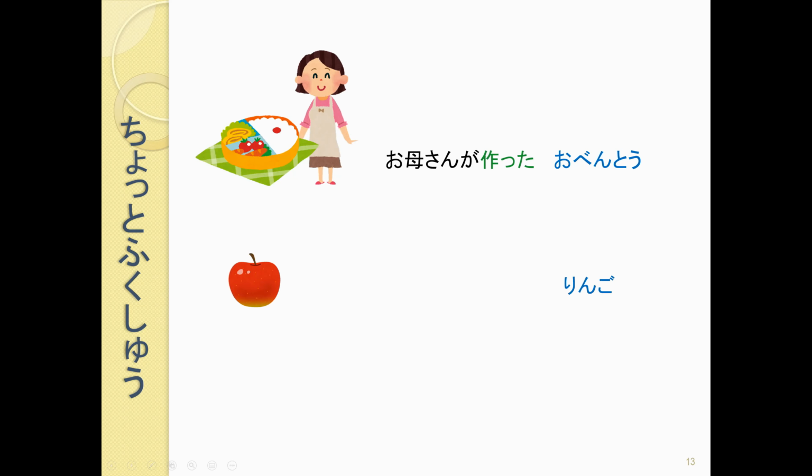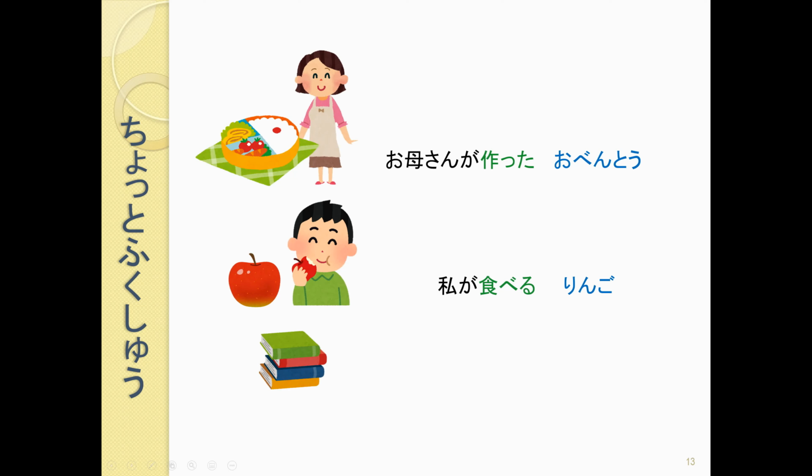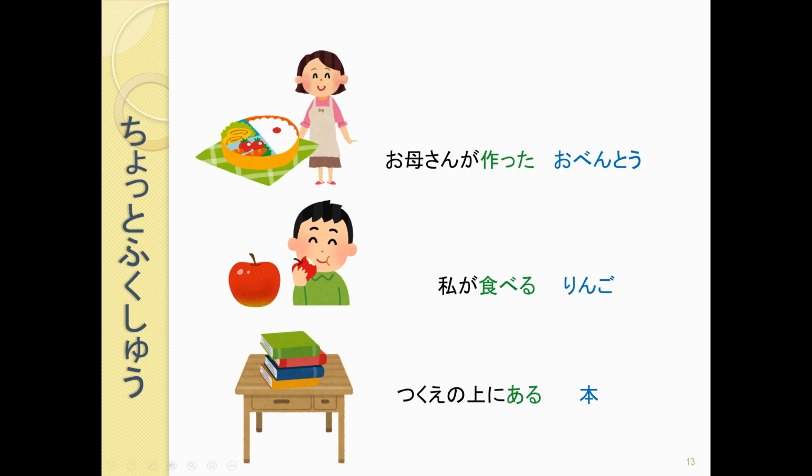これはリンゴです。どんなリンゴですか？私が食べるリンゴ。So what kind of apple? The apple that I'm going to eat. これは本です。どんな本ですか？机の上にある本。So the book that is on top of the desk. 机の上にある本。So these are the noun qualifying phrases that we talked about in 2040.